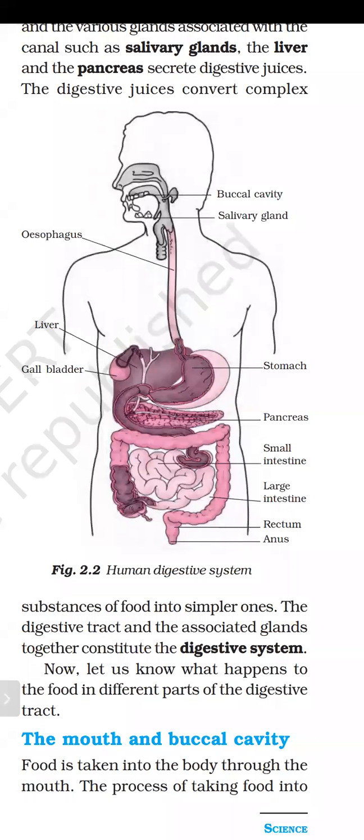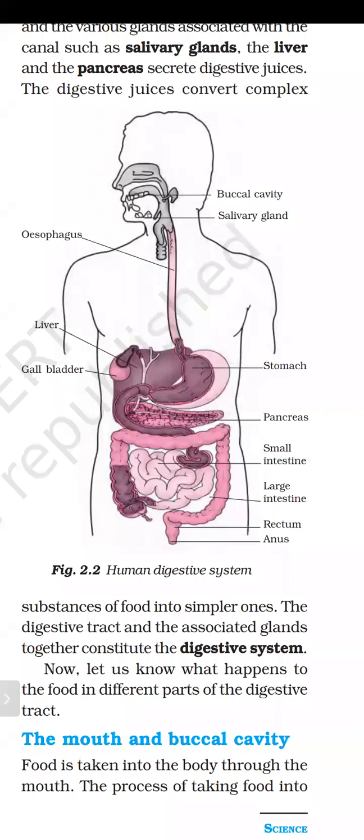Then the stomach is attached to a coil-like structure, the small intestine, and the small intestine is attached to the large intestine, and the end point of the large intestine is the anus. So these parts belong to the alimentary canal.